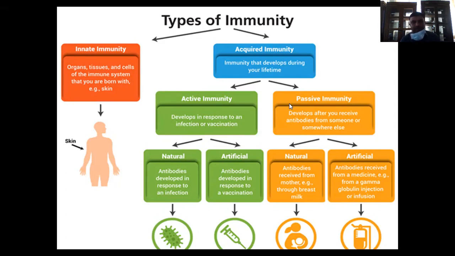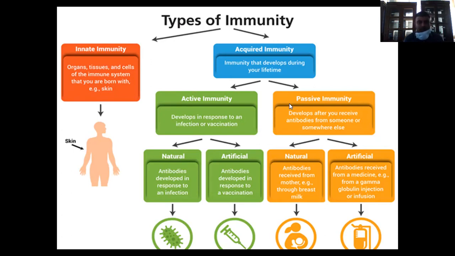Then coming to acquired immunity, it is immunity that develops during your whole lifetime. We call it acquired because we gained the immunity. Innate is there by itself from birth.